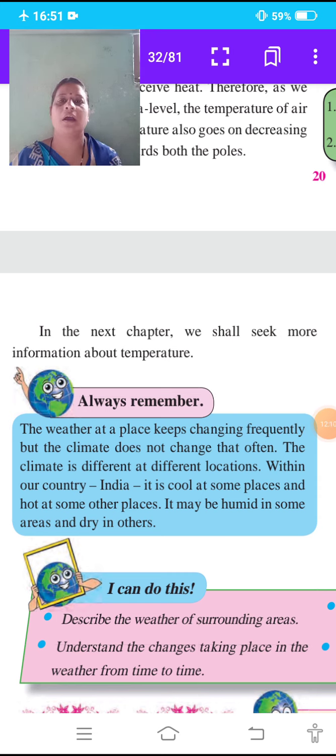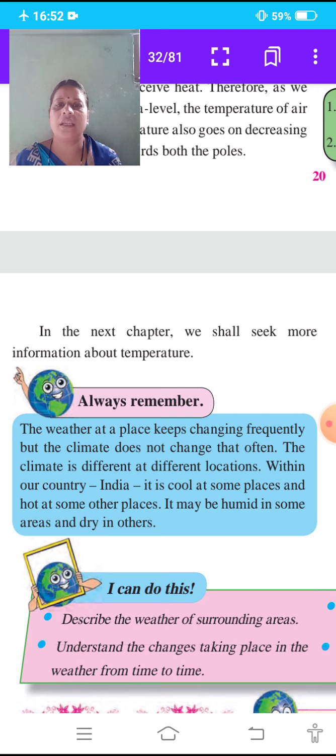Always remember: the weather at a place keeps changing frequently, but the climate does not change that often. The climate is different at different locations.